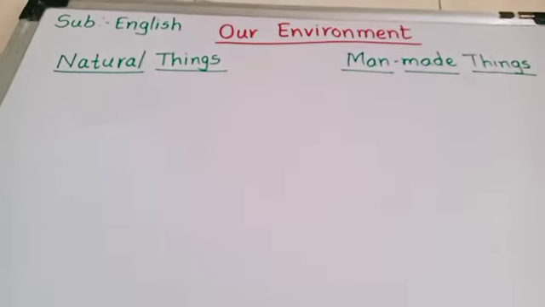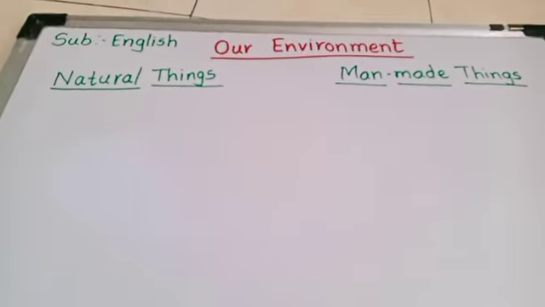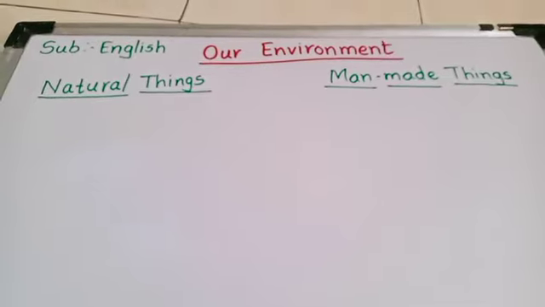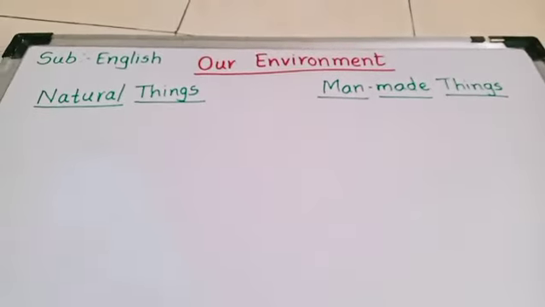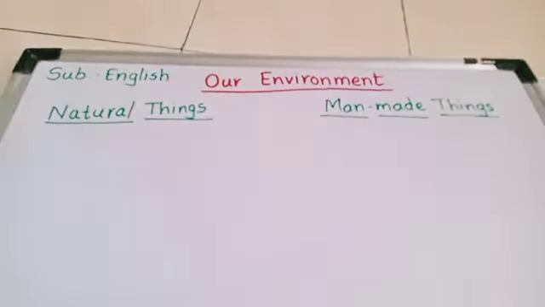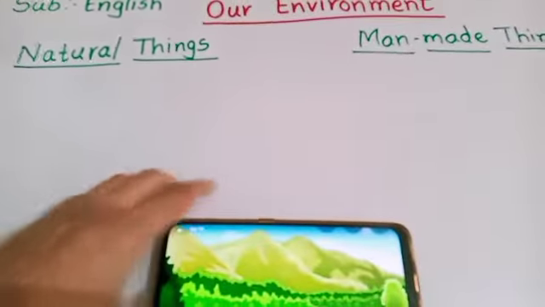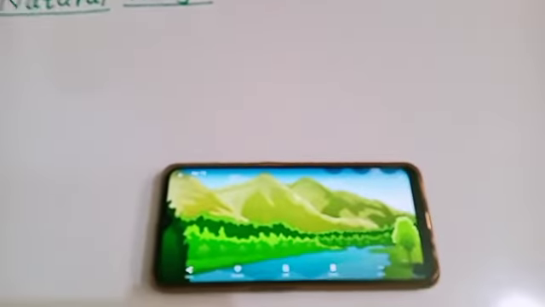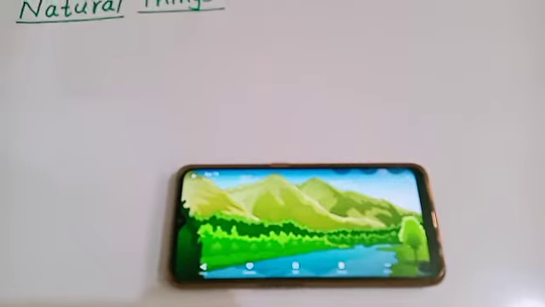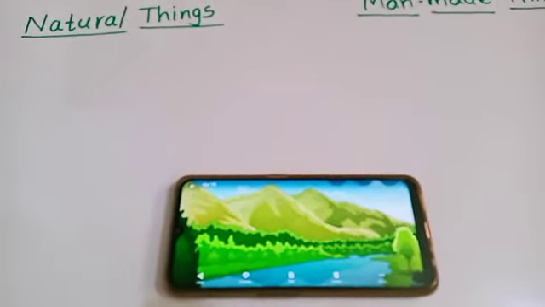The things we get from our nature are natural things, and those made by human beings are called man-made things. So first we will learn about natural things. What is meant by natural things? Are you able to see this picture? What is it? These are the mountains.